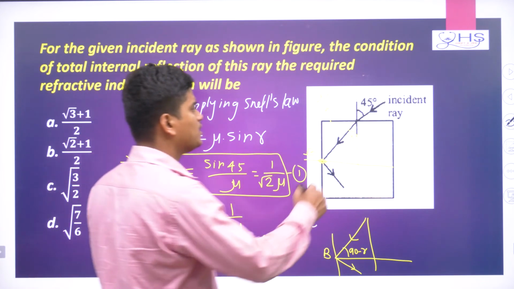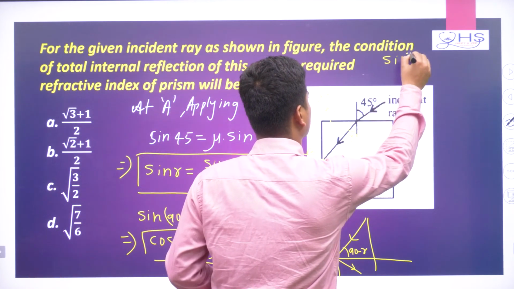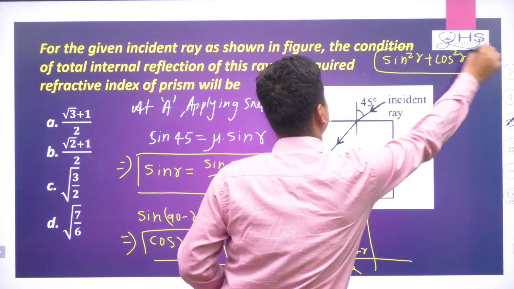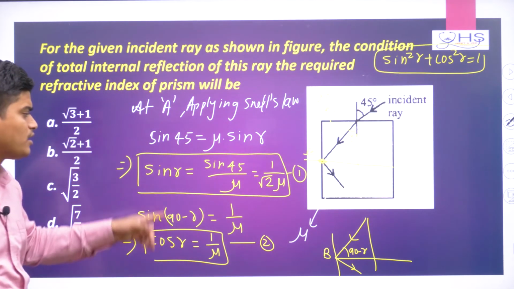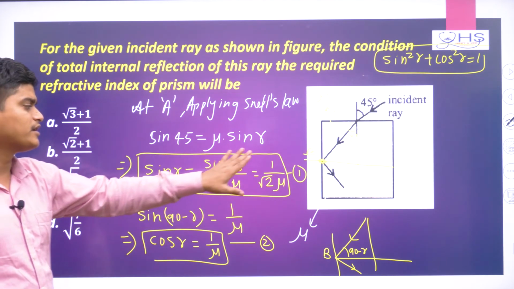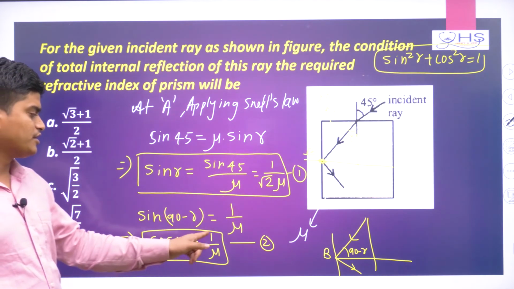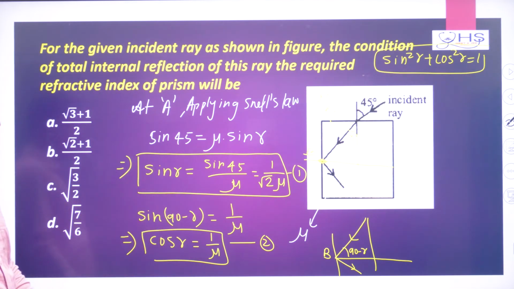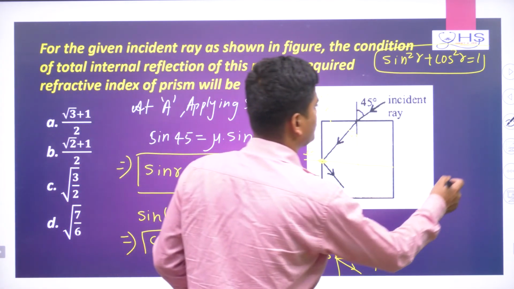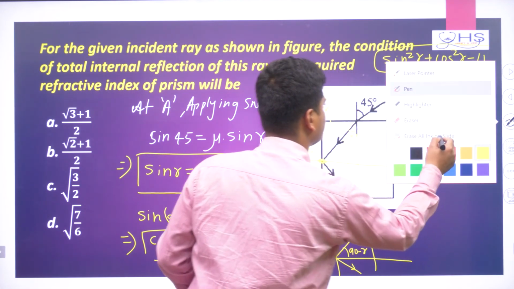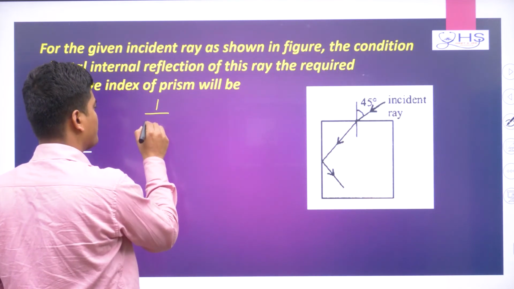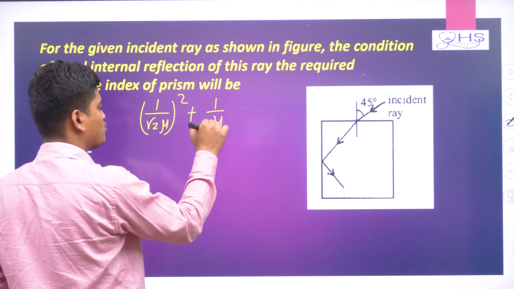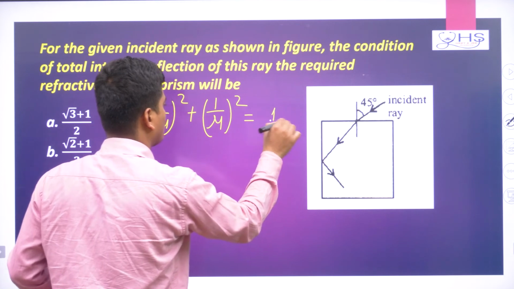Now you apply sine square r plus cos square r equal to 1, or you can write sine square theta plus cos square theta equal to 1. If this formula is applied here, then you can solve this equation. The square will come, and the right side will become 1. Okay, so let me solve here. I can write sine square r means (1 by root 2 mu) square plus cos square r means (1 by mu) square equal to 1.